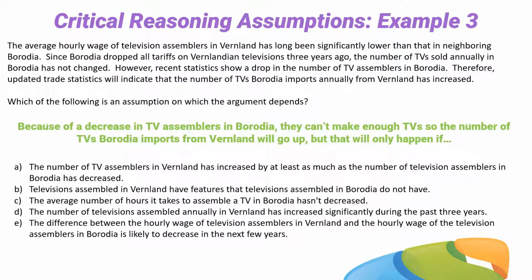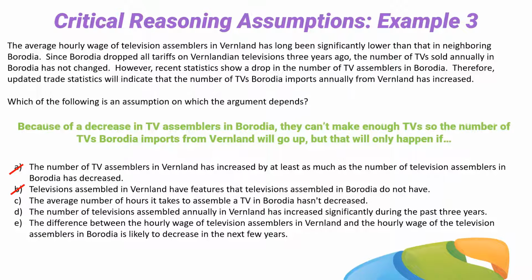So what does A say? A says the number of TV assemblers in Vermland has increased by at least as much as the number of television assemblers in Barodia has decreased. We don't care. A doesn't work. We're looking for a reason that forces Barodia to import more TVs from Vermland. A is out. B says televisions assembled in Vermland have features that televisions assembled in Barodia do not have. Well, that's great, but that doesn't force Barodia to import more televisions. That's out.